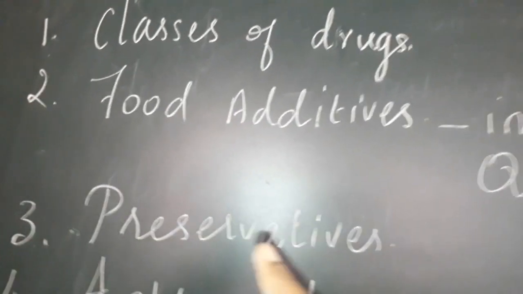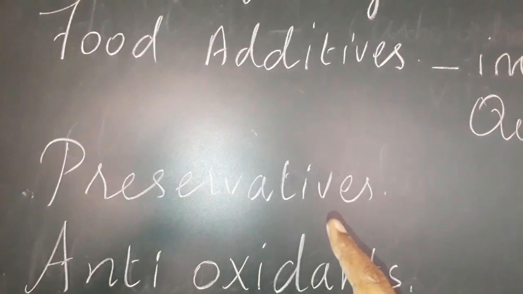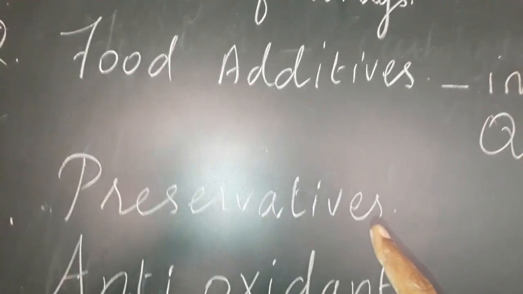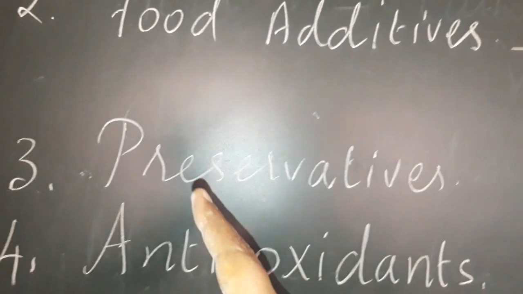The next one is preservative. Preservatives means, for example, pickle. Mainly we add a large amount of salt. Why are we adding more salt? To avoid the spoilage of the food. So that is called a preservative.